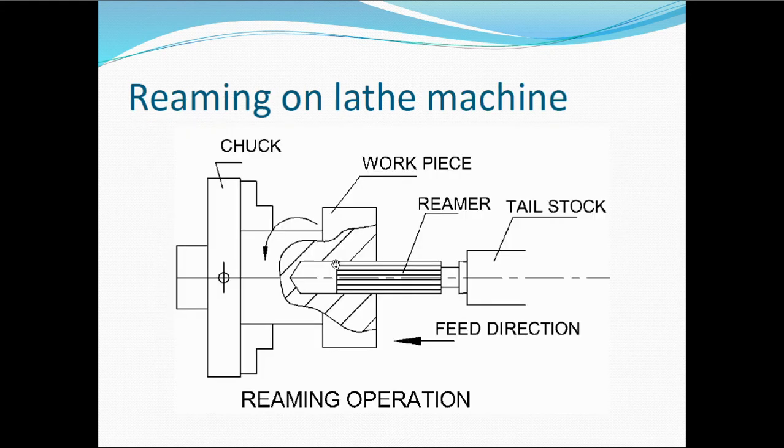And the next one is the reaming operation. Reaming is done as a finishing operation on an already drilled hole. After the drilling operation, the inside of the hole usually comes up with rough surfaces. So in order to make it smooth, we make use of a reamer. A reamer will remove very little material, and when you remove less material, of course, the surface finish will be greater. So a reamer removes less material and makes the finishing easily.